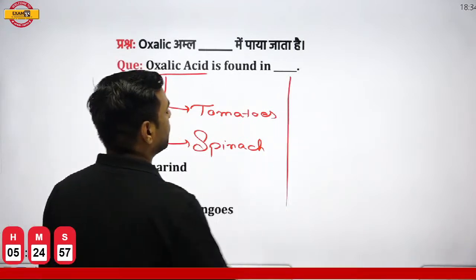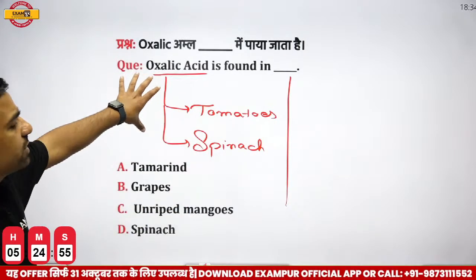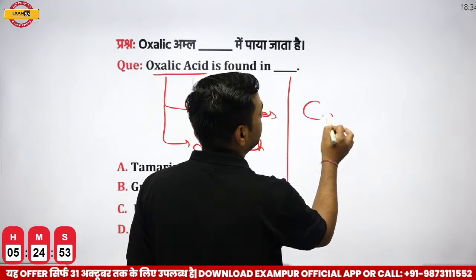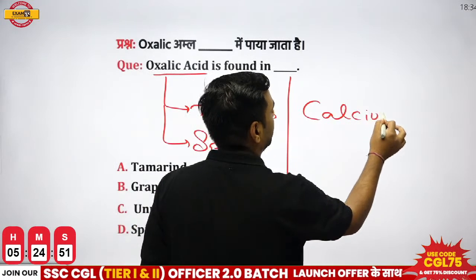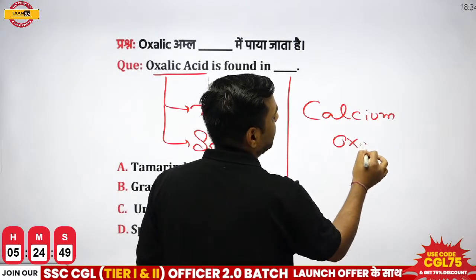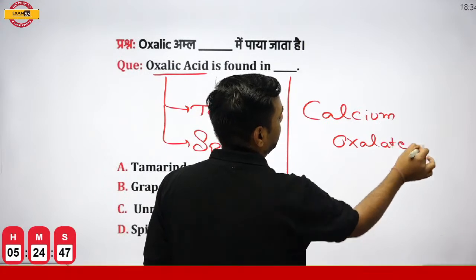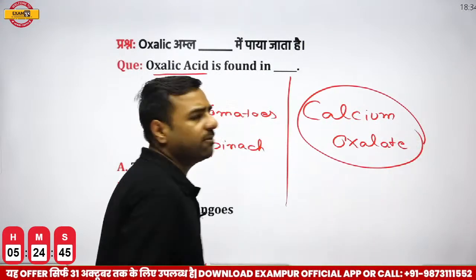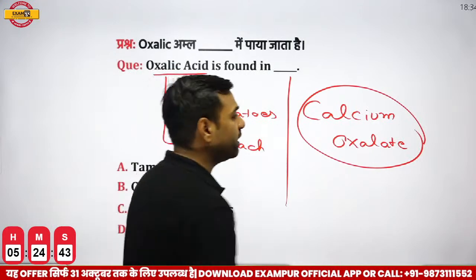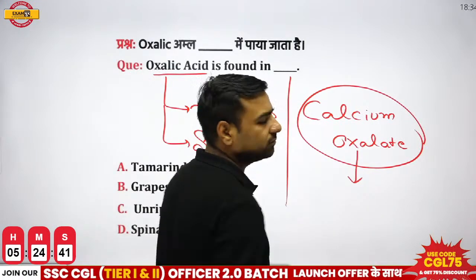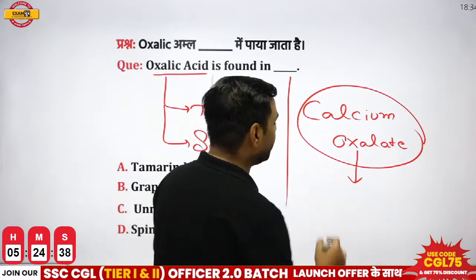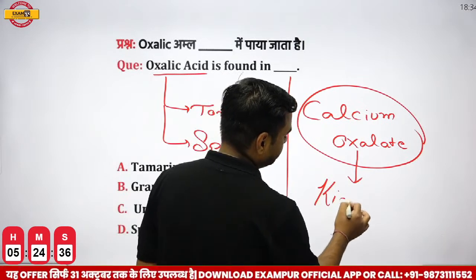One most important thing is, if I talk about this oxalic acid, what it does is create calcium oxalate. Now, if I talk about this calcium oxalate, please remember what is going to happen. If this accumulates in your body, it will lead to kidney stones.